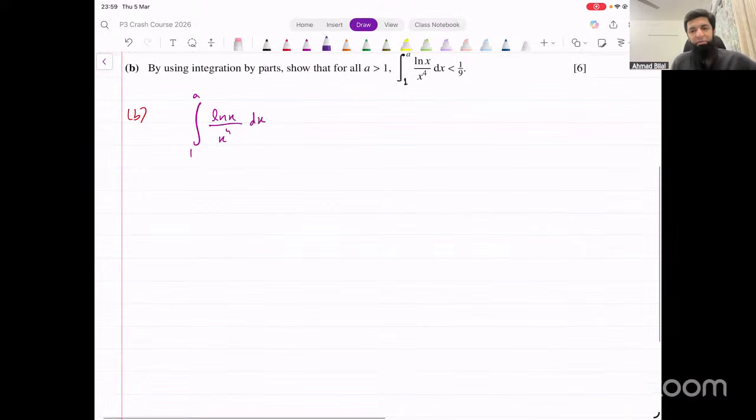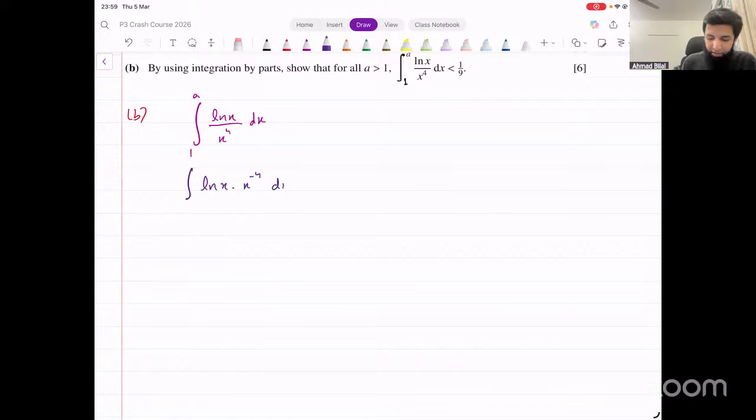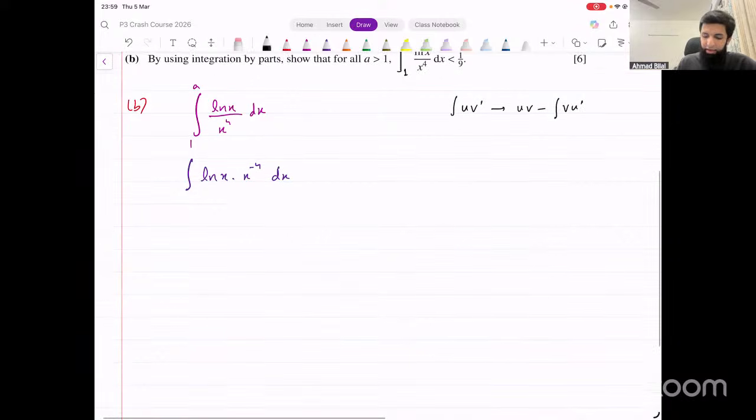For integration by parts, we need to write it as a product, right? So it becomes ln x into x raised to power negative 4. This is a product. Now, what does the integration by parts rule look like? Integration of uv dash is given by uv minus integration of vu dash, right? That's the formula. Use ILATE to decide between u and v dash. In ILATE, whatever comes on the left, that's u, and whatever comes on the right, that's v dash.